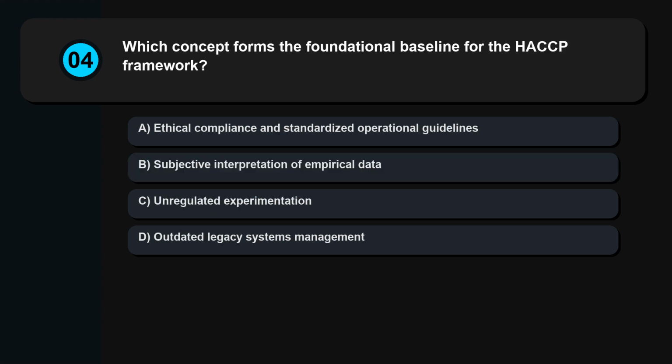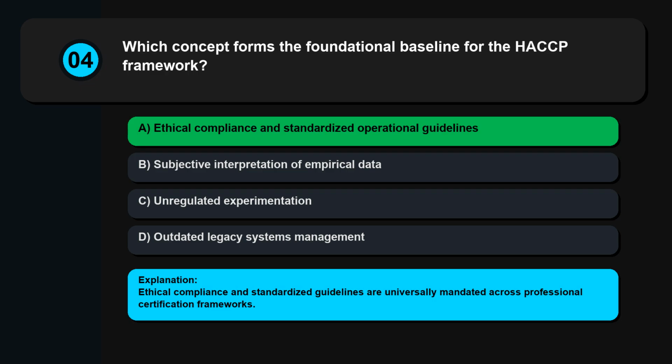Question 4. Which concept forms the foundational baseline for the HACCP framework? Ethical compliance and standardized operational guidelines, subjective interpretation of empirical data, unregulated experimentation, outdated legacy systems management. Ethical compliance and standardized guidelines are universally mandated across professional certification frameworks.